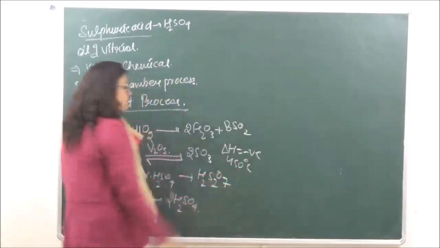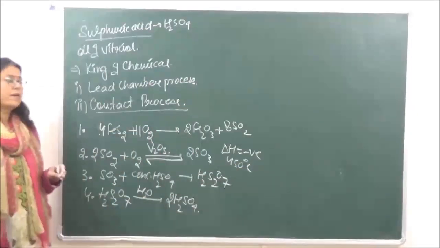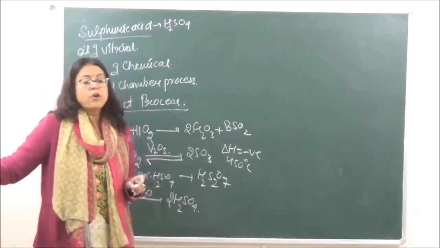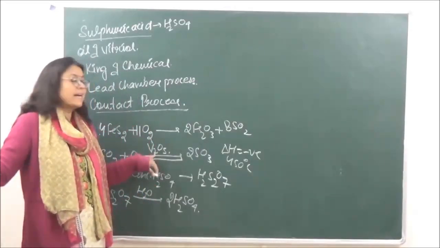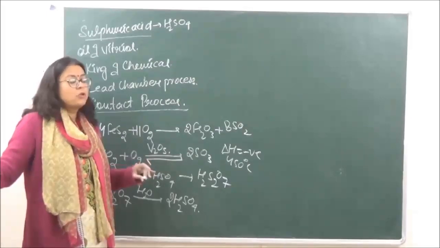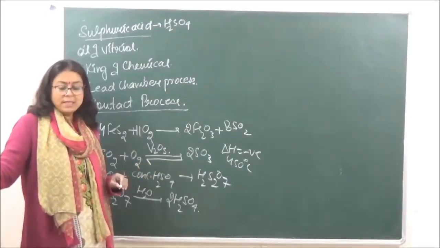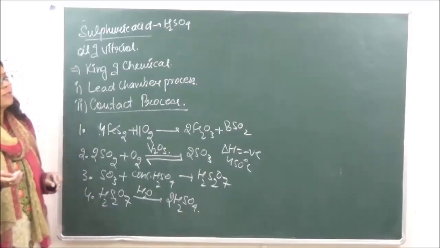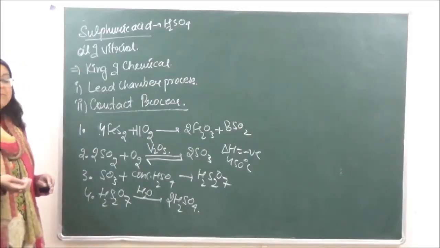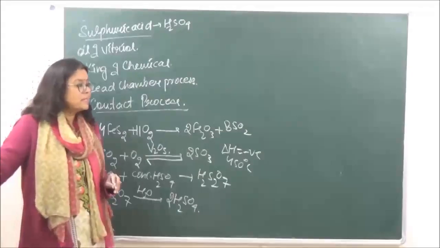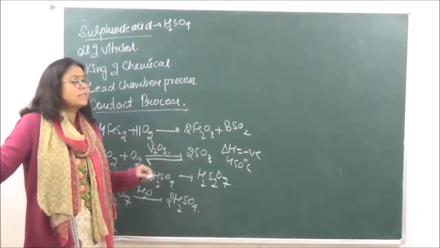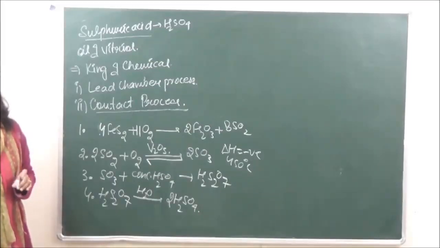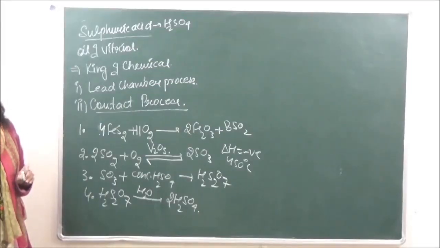But it is seen even at this temperature, the reaction is very slow. So in order to fasten the reaction, there are certain catalysts which have to be used, like we are using over here V2O5. Okay? Now apart from V2O5, the best catalyst which we can use is platinum. But because platinum is very, very expensive and costly, that is the reason it is being substituted by V2O5. So vanadium pentoxide is the catalyst which is used these days.